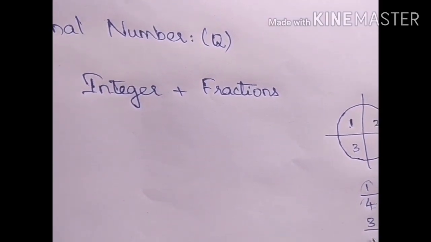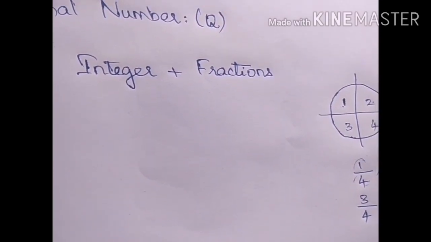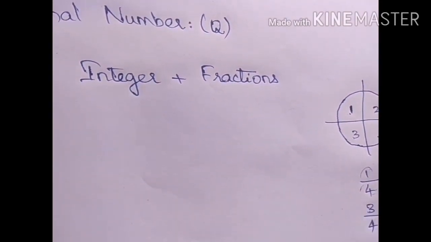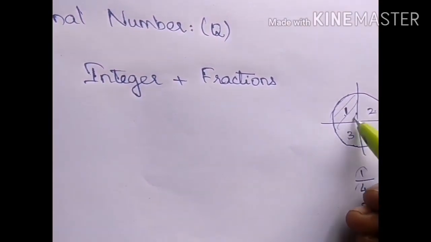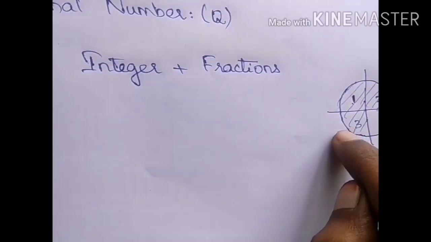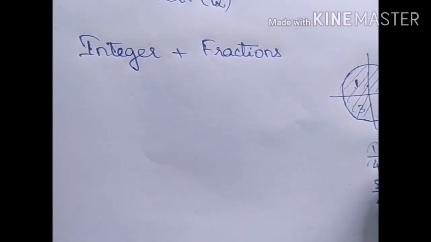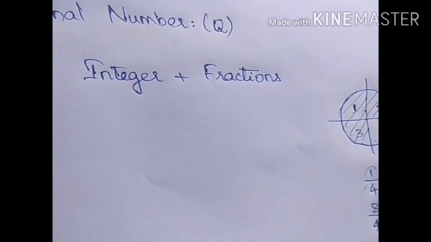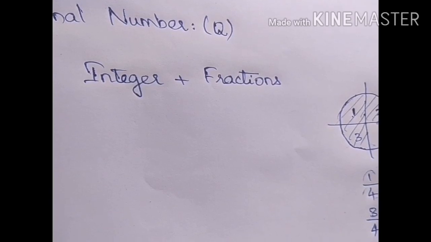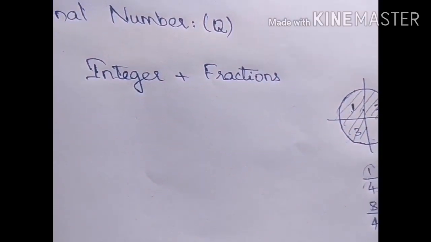To denote 3 parts, you will be writing the fraction as 3/4, which means among these 4 total parts, 3 is selected. 3 parts are shaded. So this picture is denoted by this fraction 3/4, where 3 parts are shaded and total number of parts is 4. This is fraction. Fraction is always positive.